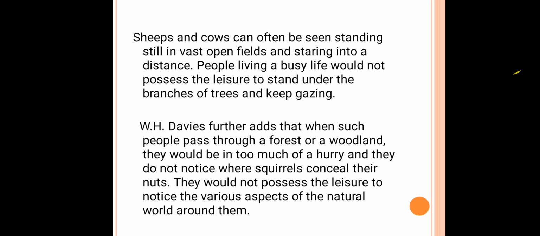Okay, now next. Sheep and cows can often be seen standing still in vast open fields and staring into the distance. People living a busy life would not possess the leisure to stand under the branches of trees and keep gazing. See here, children, why the poet used sheep and cows: they are domestic animals and they can't harm human beings, and easily they become friends with human beings. So he told that they are very domestic animals, but because of busy life human beings are not spending time with sheep and cows.